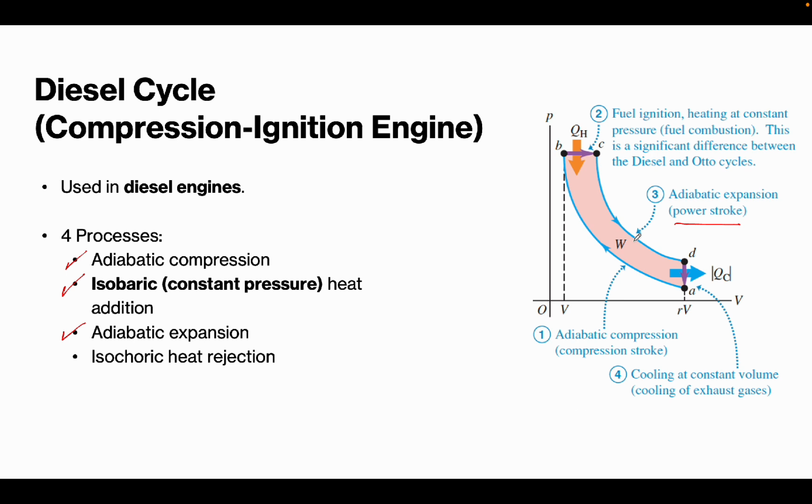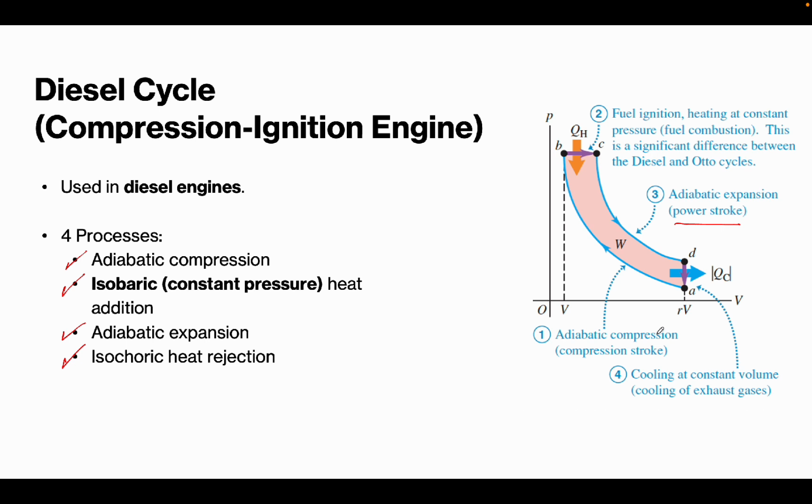Now the fourth one is from processes 4 to 1, which is the isochoric heat rejection. What happens here is that the exhaust gases are now expelled, and also heat is removed at constant volume, and then the pressure drops.